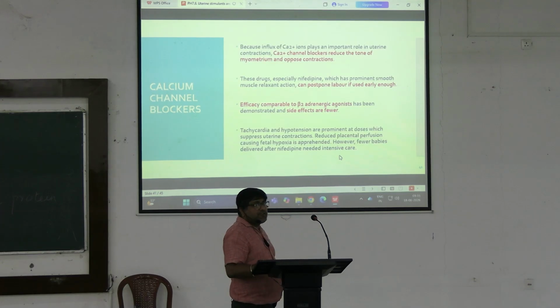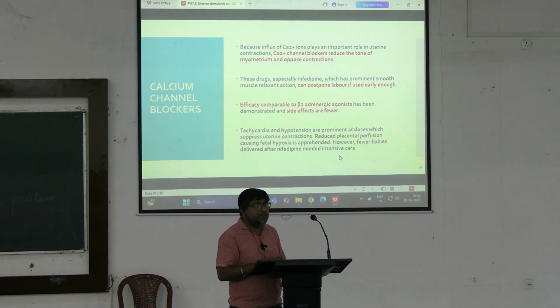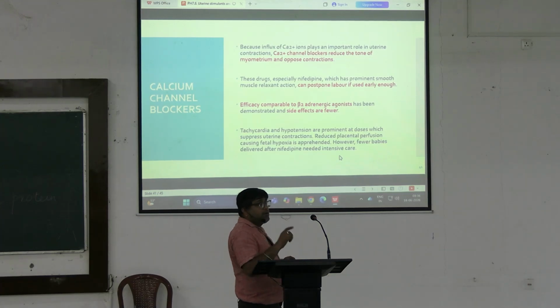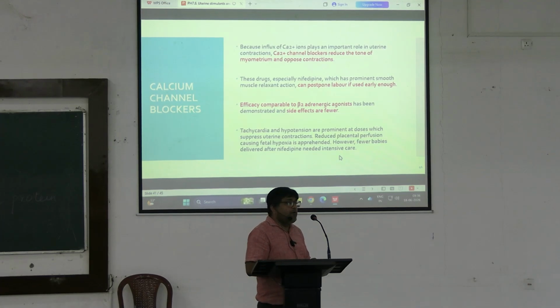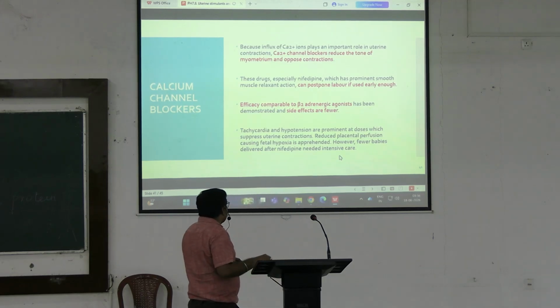Coming to the calcium channel blockers, particularly nifedipine. Calcium channel blockers interfere with the calcium influx in the myometrium, and as a result decrease the tone of the myometrium and oppose contraction. It is helpful when started early enough to postpone the labor.